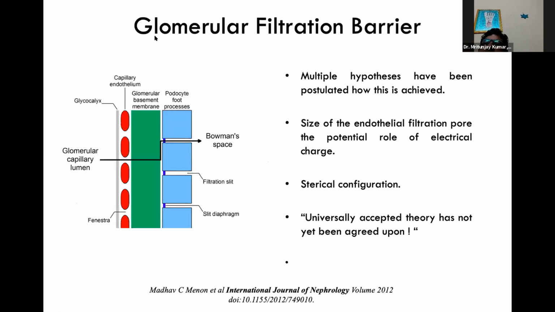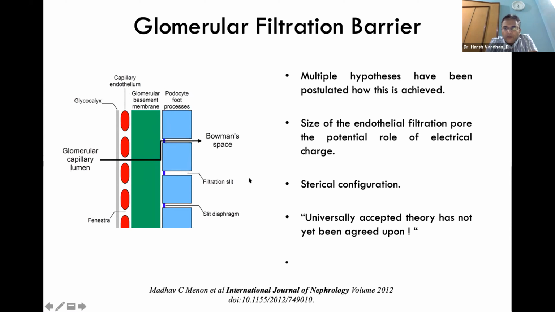This is the classical glomerular filtration barrier, where you can see the glycocalyx. This is the capillary endothelium. This is the glomerular basement membrane. These are the podocytes, and you can see the slit spaces or slit diaphragm here.